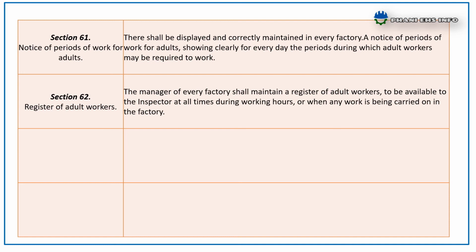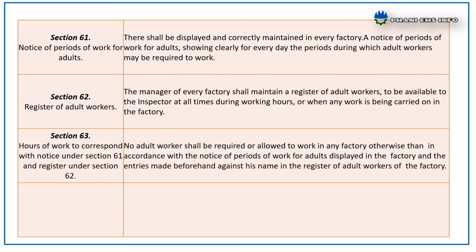Section 62 register of adult workers. The manager of every factory shall maintain a register of adult workers, to be available to the inspector at all times during work hours or when any work is being carried out in the factory, showing the name of each adult worker in the factory. Section 63 hours of work to correspond with notice under section 61 and register under section 62. No adult worker shall be required or allowed to work in any factory otherwise than in accordance with the notice of period of work for adults displayed in the factory.